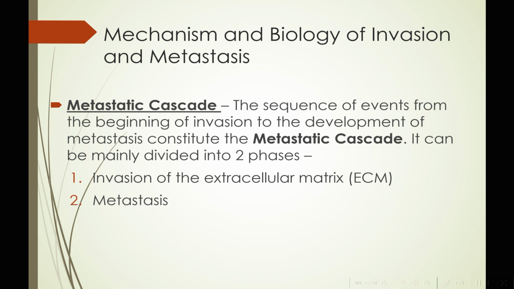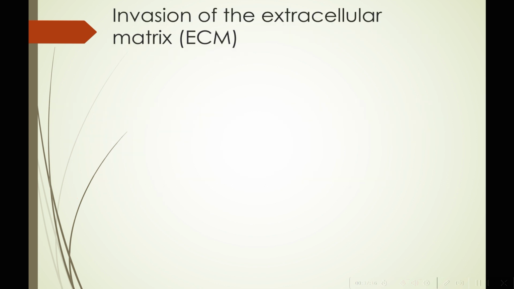Now the last two topics remain: mechanism and biology of invasion and metastasis, and then carcinogens. So let us understand what the metastatic cascade is. The sequence of events from the beginning of invasion to the development of metastasis constitutes the metastatic cascade. It can be mainly divided into two phases, that is invasion of the extracellular matrix and then metastasis. Let us understand this concept.